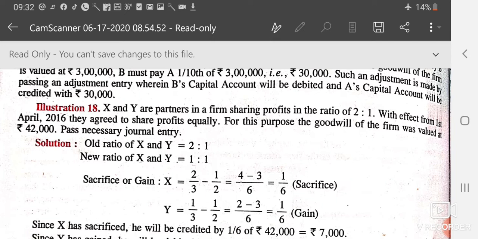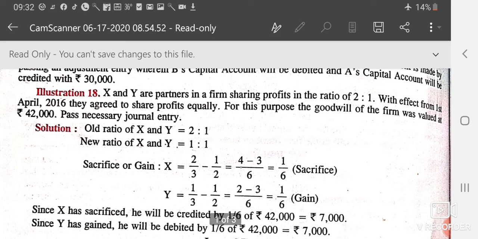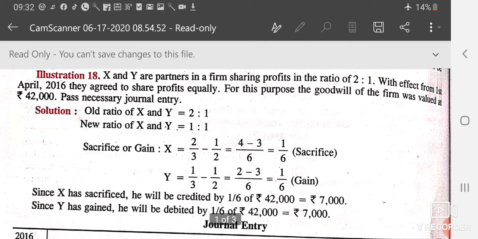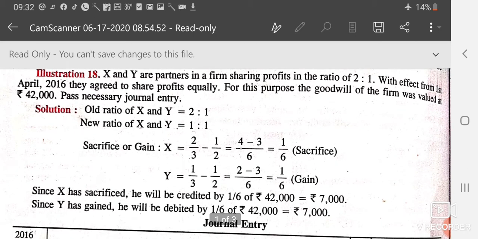Now we will calculate the sacrifice and gaining ratio that we did in the previous lecture. The formula of sacrifice ratio is equal to old share minus new share, and the formula of gaining ratio is equal to new share minus old share. So as we can see, X is sacrificing and Y is gaining in the same ratio. X has sacrificed, so he will be credited by 1/6 of the total goodwill of 42,000, which is equal to 7,000.